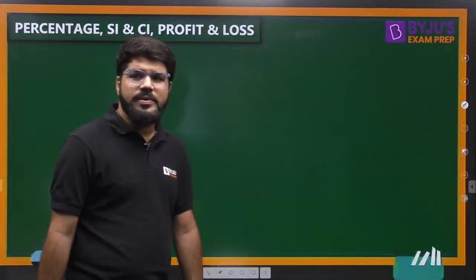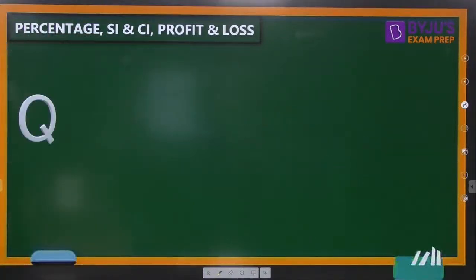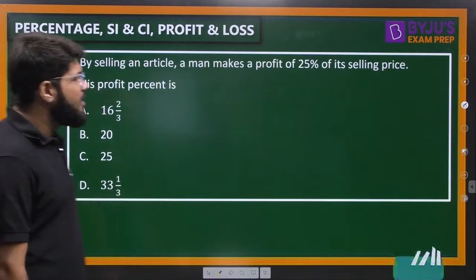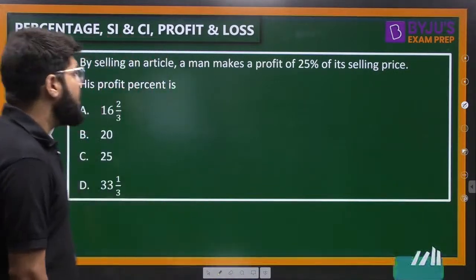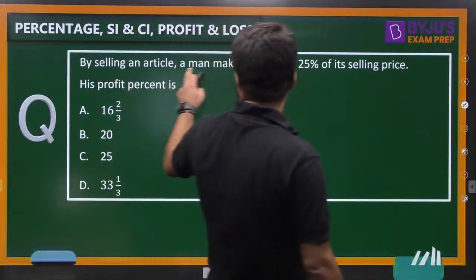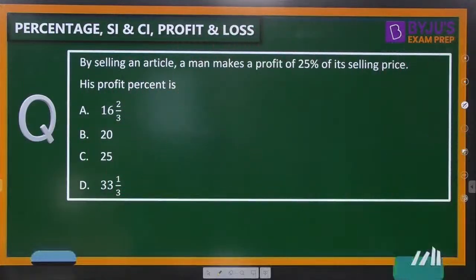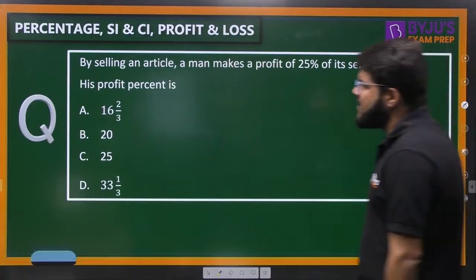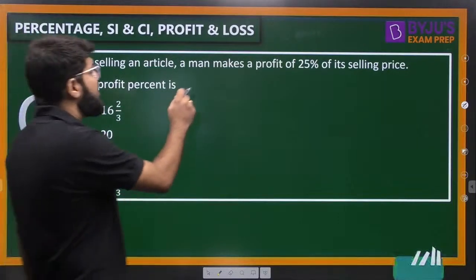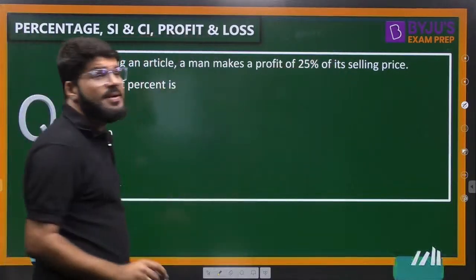And going to the next question, very simply we are able to solve these questions. What is the next type of question here? By selling an article, a man makes a profit of 25% of its selling price. His profit percentage is how much? By selling an article, a man makes a profit of 25% of selling price.